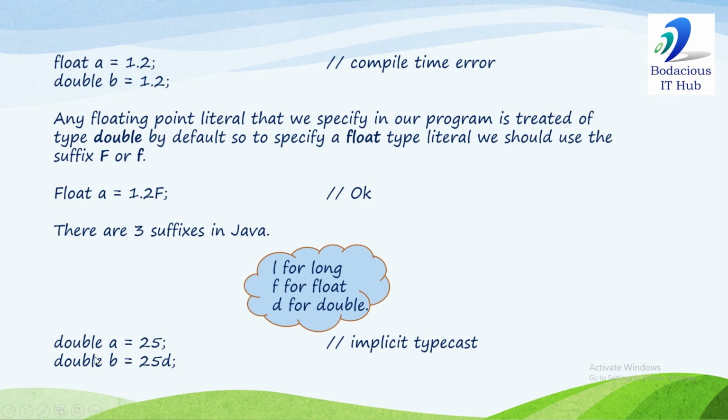But suppose I write like this, double A is 25. In this example, 25 is of type int. So an int is being assigned to a double type variable, so implicit type cast will take place. But if you want to improve performance, I will declare it like this. In this case, 25 will be considered as a double type value. So we are assigning a double type value to a double type variable. No conversion is required, so no implicit type cast is required. So it will enhance the performance.